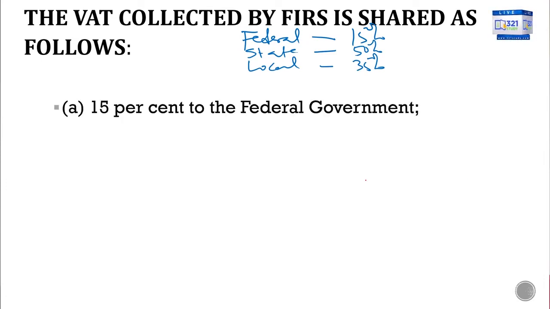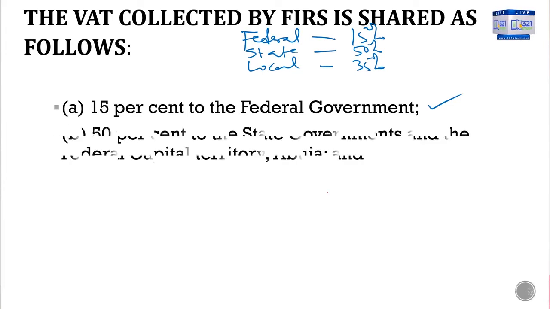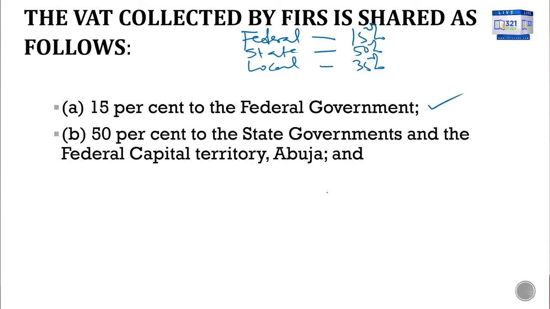So the federal government, like I said, gets 15%, the state government gets 50%, and the local government gets 35%. So that is how the VAT collected is shared.